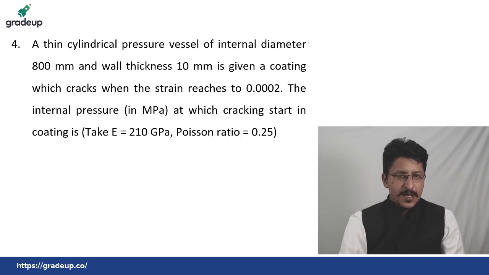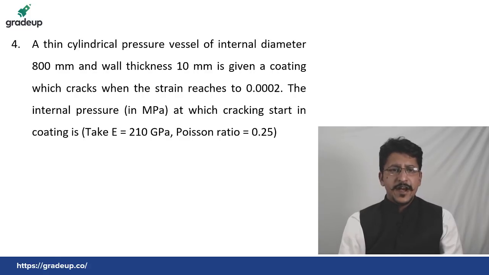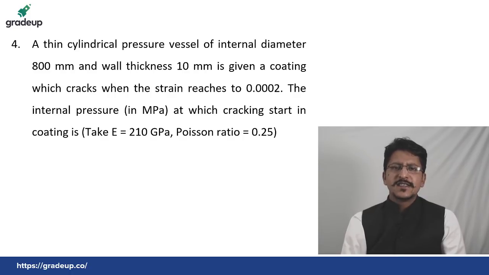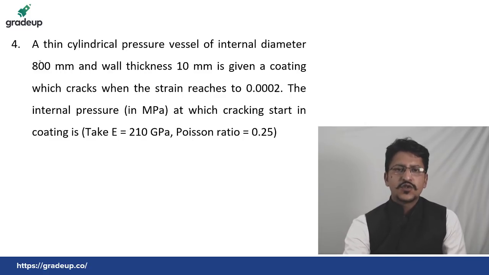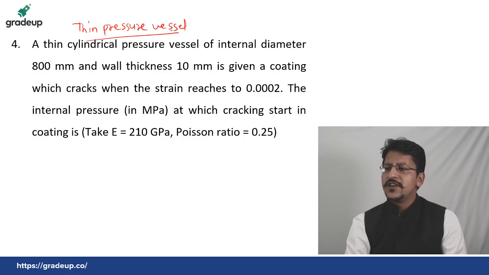Fourth question. A thin cylindrical pressure vessel of internal diameter 800 mm and wall thickness 10 mm is given a coating which cracks when the strain reaches 0.0002. The internal pressure in megapascal at which cracking starts in the coating is? Take E, Young's modulus, as 210 gigapascal and Poisson ratio as 0.25. This question is from the topic of thin pressure vessels, which you might have recognized from the language itself.